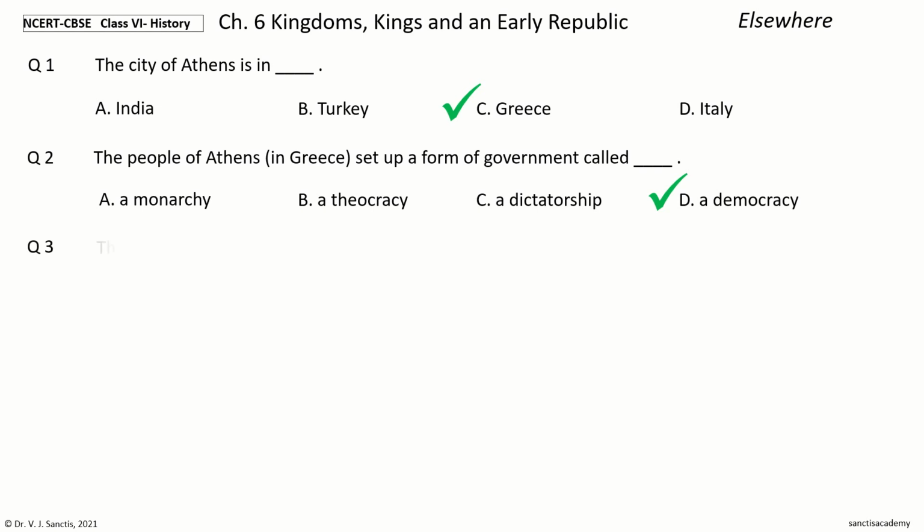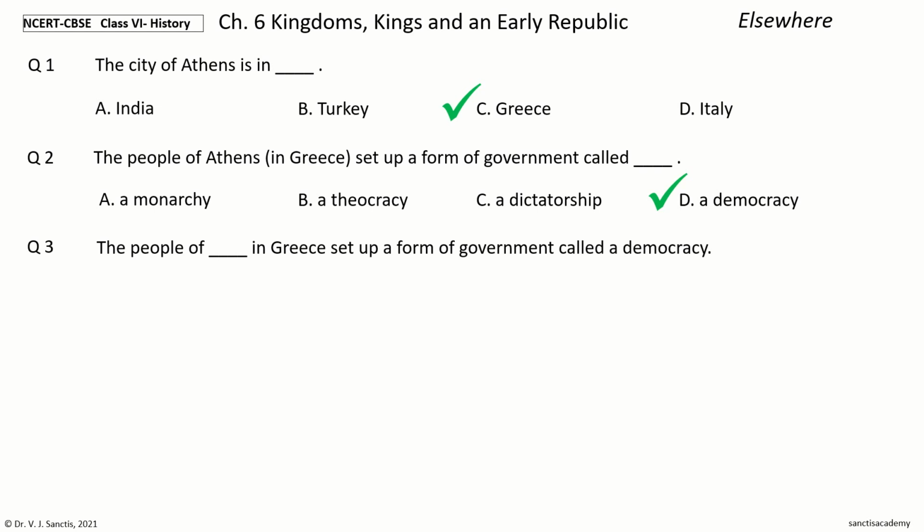Question 3. The people of dash in Greece set up a form of government called democracy. The options are Rome, Athens, Macedonia, Constantinople. Your time to choose. And the answer is Athens. So, the people of Athens in Greece set up a form of government called a democracy.